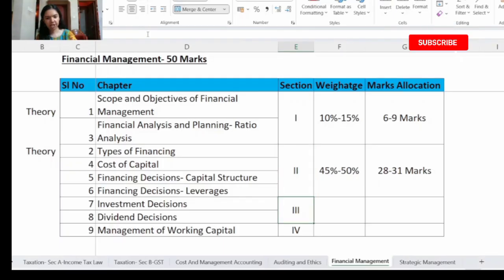Then we have section number 3. This covers chapter 7 and chapter 8. The weightage for this is 20% to 25% and the marks allotted are 13 marks to 16 marks. First we have chapter number 7, investment decisions. In this you have calculating cash flow.